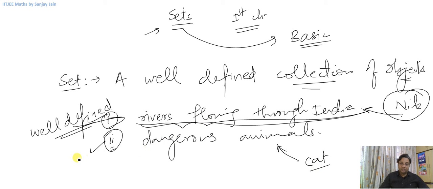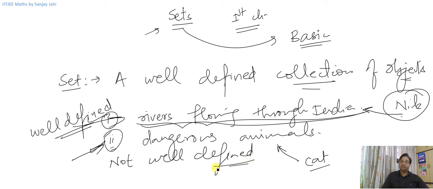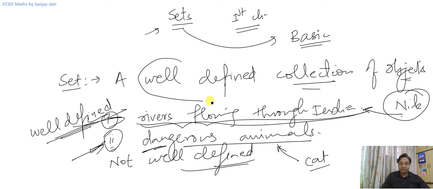So this second collection is not well defined. You cannot say with certainty whether some animal belongs to this category or not, because it depends on person to person. So a well defined, now this is the key word, a well defined collection of objects is called a set, right?